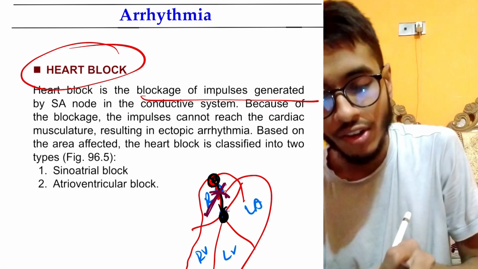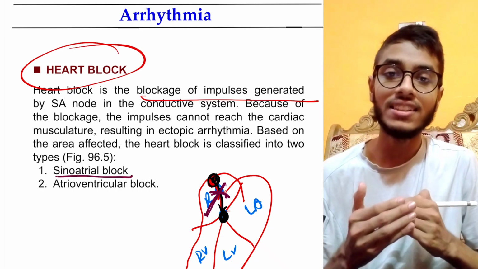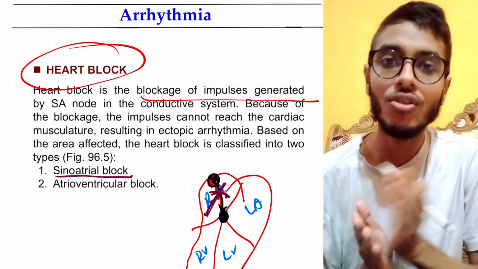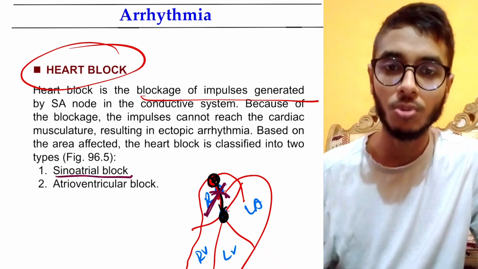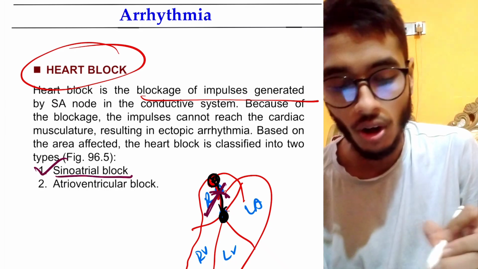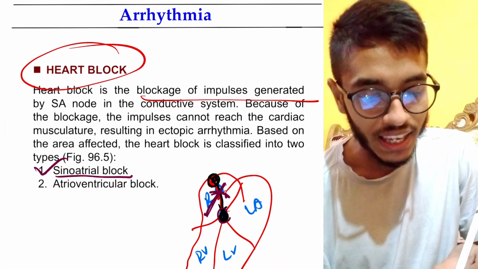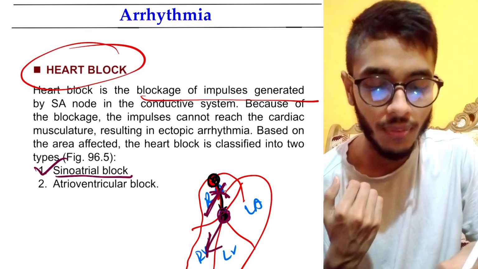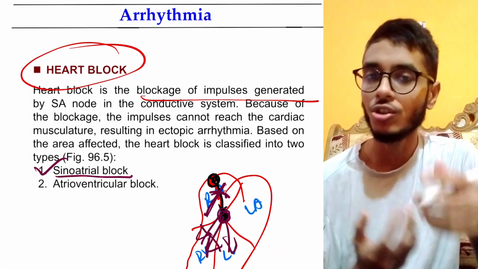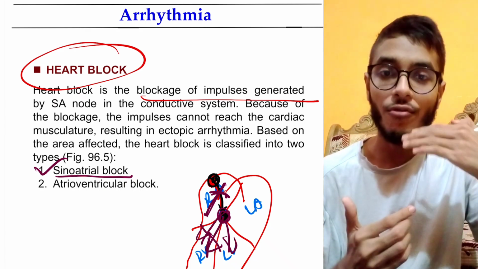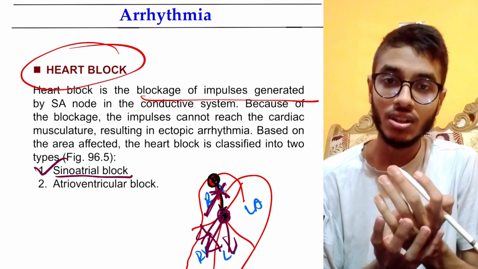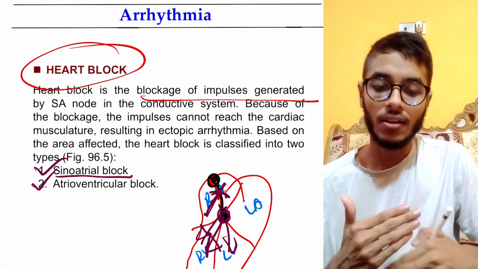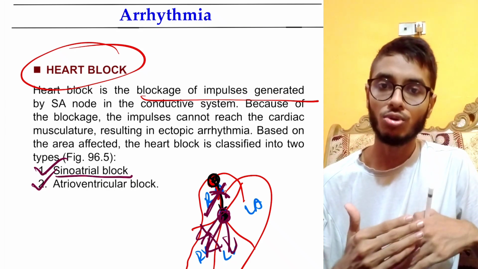So this is called sinoatrial block. When generation of impulses or transmission of impulses from the SA node to the AV node is hampered, is blocked, that time we call it sinoatrial block. And when from the AV node it is not being able to transmit to the ventricles, and we know from the AV node it goes to the ventricles, so when the problem is in the AV node, that time we call it atrioventricular block. I mean from the atrium the impulses are not being able to go to the ventricles.